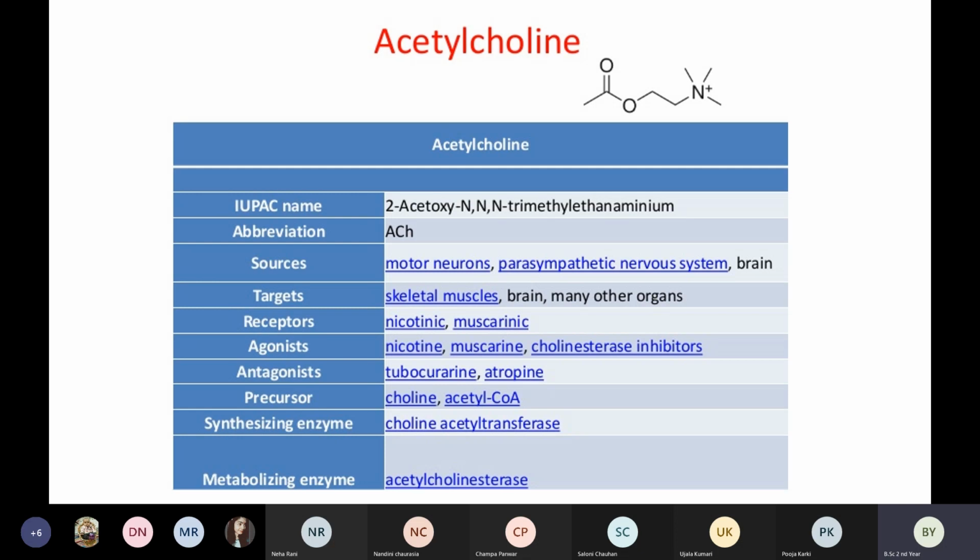Then there is a precursor. Precursor means the leading system, the leading substances, that is, choline and acetyl coenzyme A. Then what are the synthesizing enzymes that help in the formation of acetylcholine? Number one is choline acetyltransferase. This is an enzyme which helps in the formation of acetylcholine.